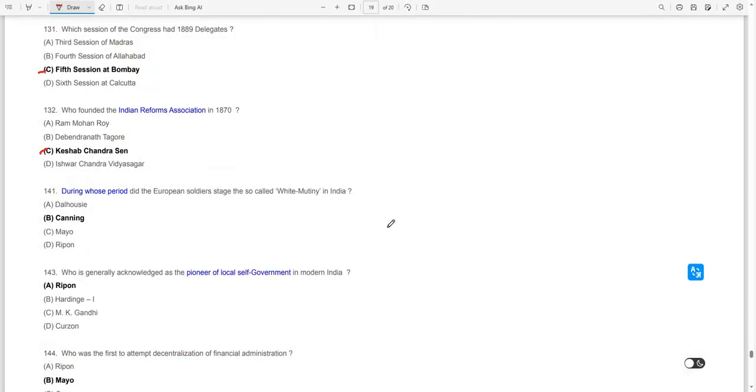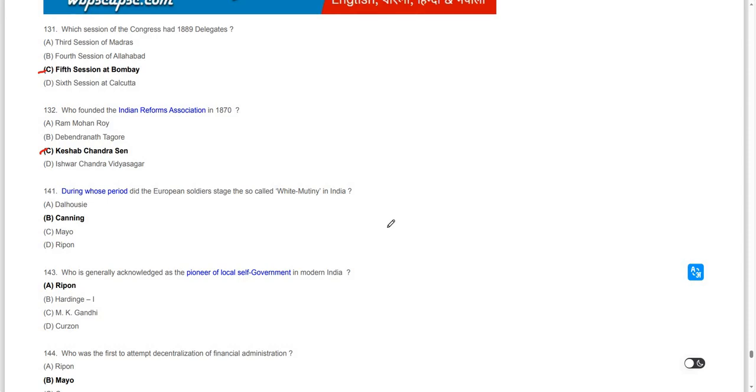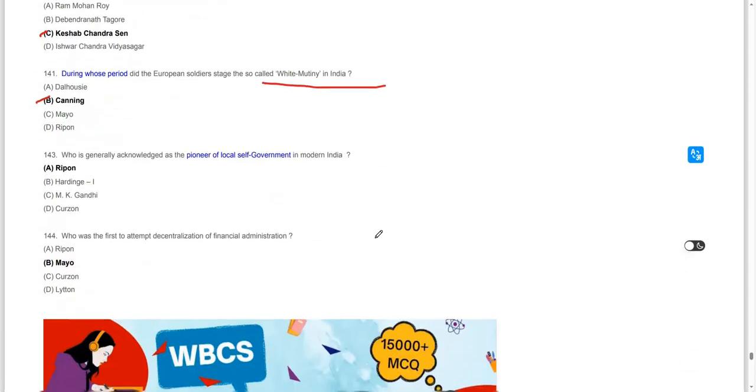During whose period did European soldiers stage the so-called White Mutiny in India? During the period of Lord Canning. The European soldiers staged a protest that goes by the name White Mutiny, and this happened during the tenure of Lord Canning. Moving on, who is generally acknowledged as the pioneer of local self-government in modern India? Lord Ripon, known as Ripon the Good, the father of local self-government.